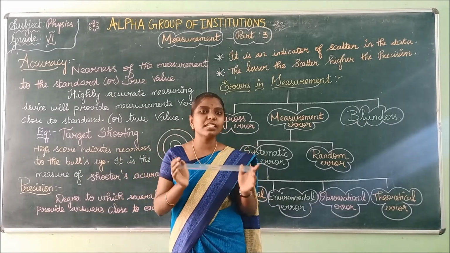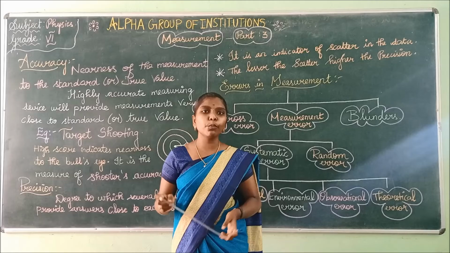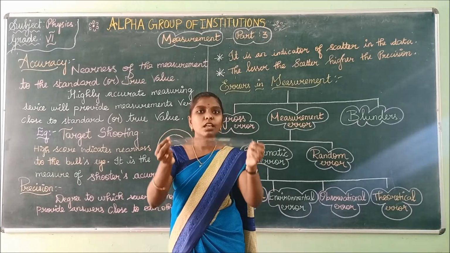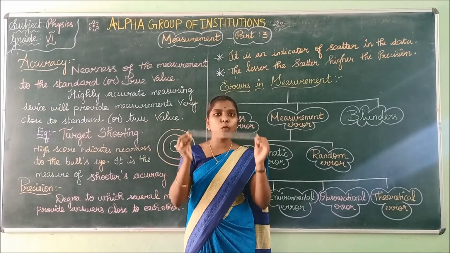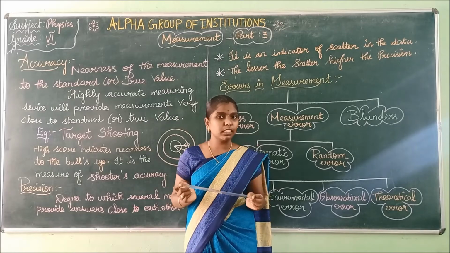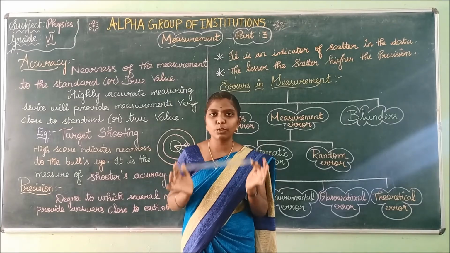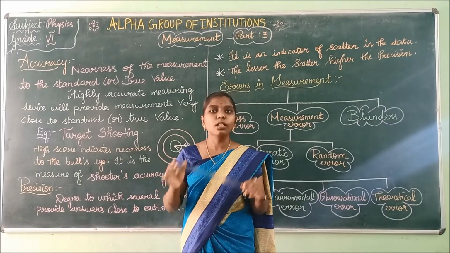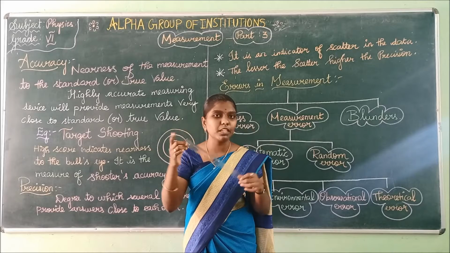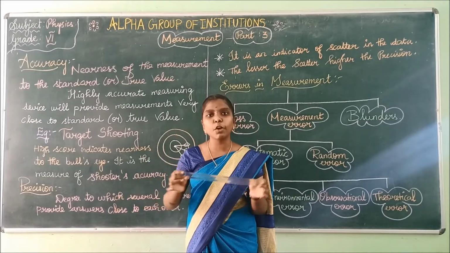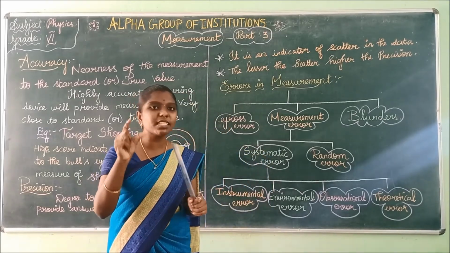That is the accuracy. That is the exact value. That is the fixed value. You have to prove it by your experiment. Now we are going to do the experiment. We are going to measure with the help of a ruler. With the help of the ruler you measure and prove that 1 meter is equal to 100 centimeter. That is accuracy. Your value is said to be the accurate value. Accuracy is nothing but the exact value. They will have a fixed value and you are proving it and giving the exact value, 1 meter equal to 100 centimeter. If you have proved it, then your value is said to be an accurate value.